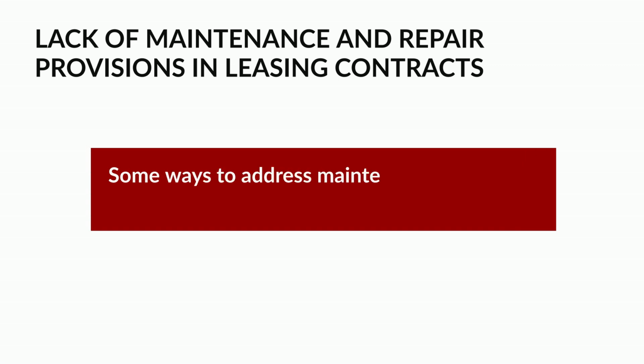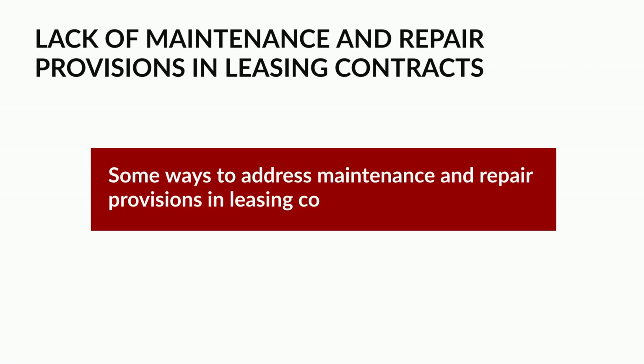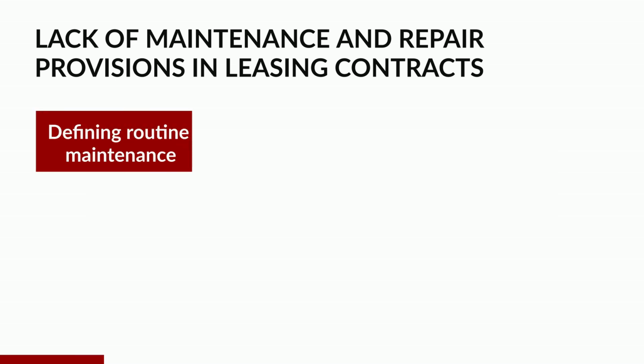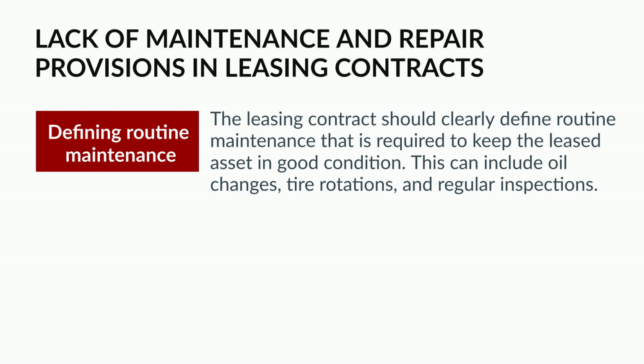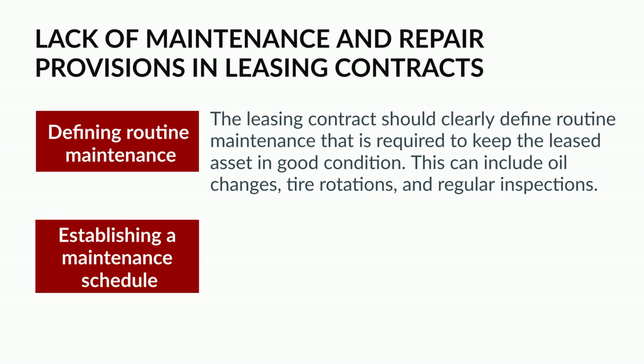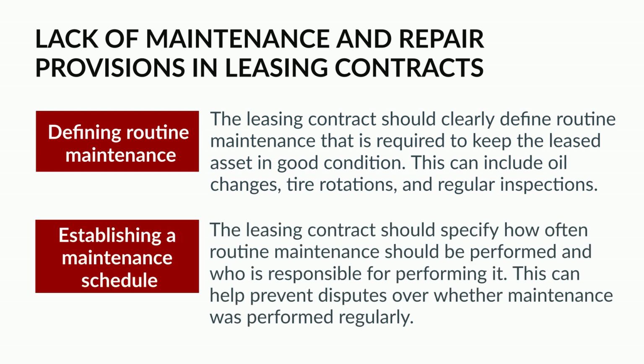Some ways to address maintenance and repair provisions in leasing contracts include defining routine maintenance. The leasing contract should clearly define routine maintenance that is required to keep the leased asset in good condition. This can include oil changes, tire rotations, and regular inspections. Establishing a maintenance schedule. The leasing contract should specify how often routine maintenance should be performed and who is responsible for performing it. This can help prevent disputes over whether maintenance was performed regularly.